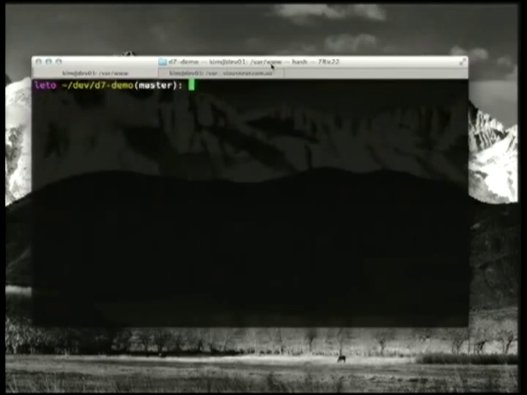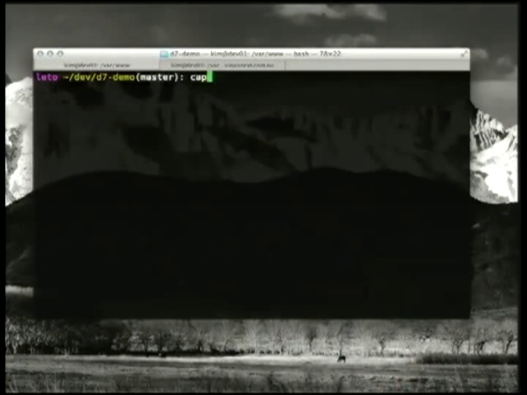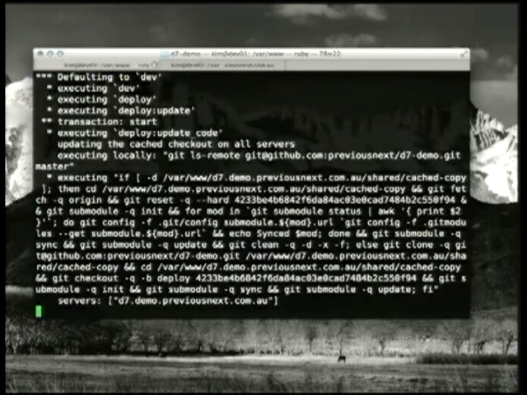So I just wanted to show you, this is very command line stuff, right? It's not like a GUI where you drag and drop and click. It's all command line, but it is very simple. So what I'll do is I'll show you how to do a deployment, and I'll explain what's going on, depending on the internet connection, how fast it will take. So this is just a demo site I've got set up. You can see, first of all, it's outputting all the commands that are actually being run.